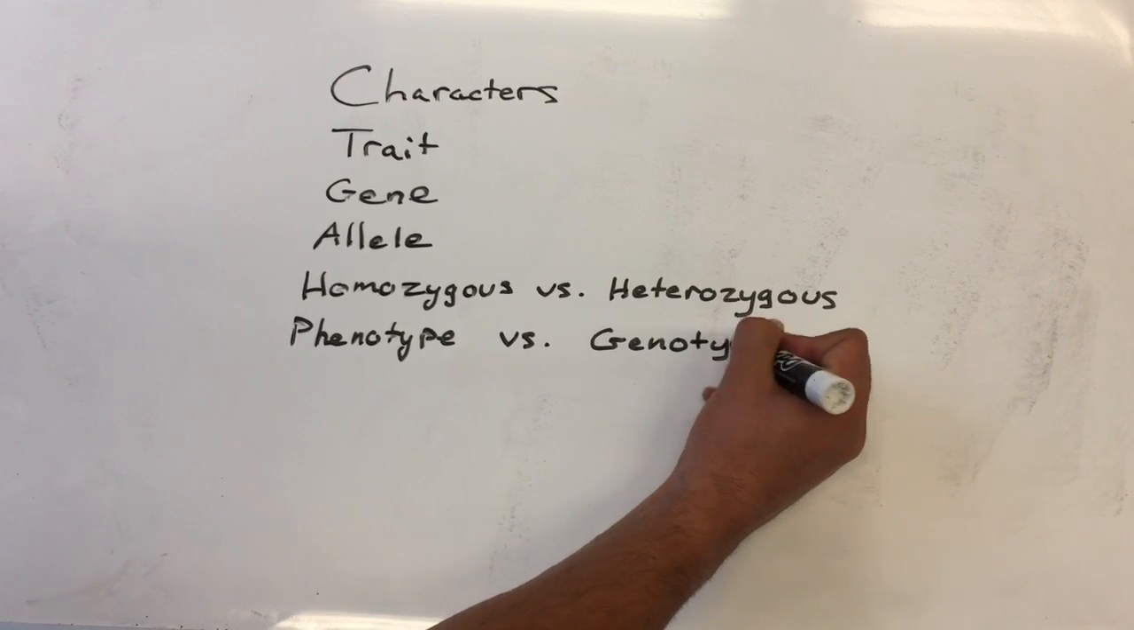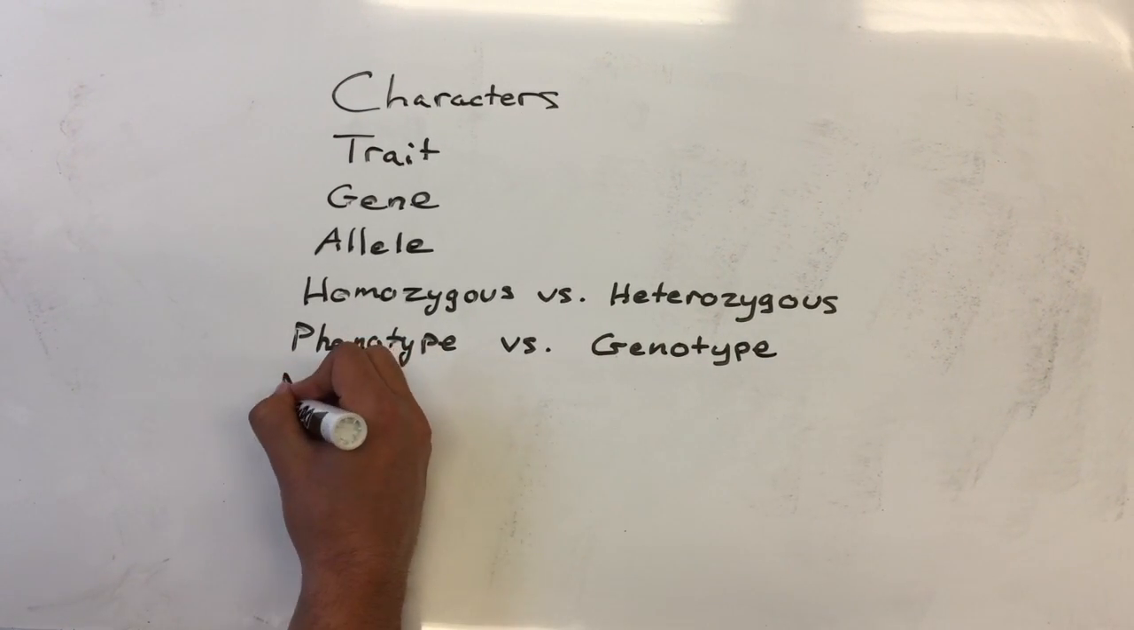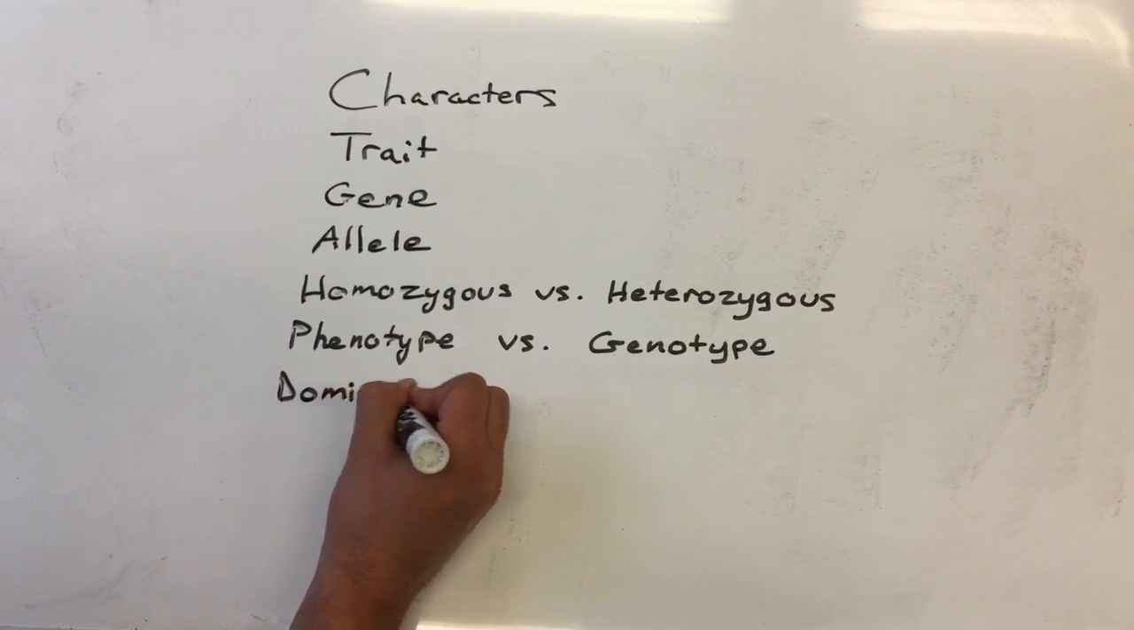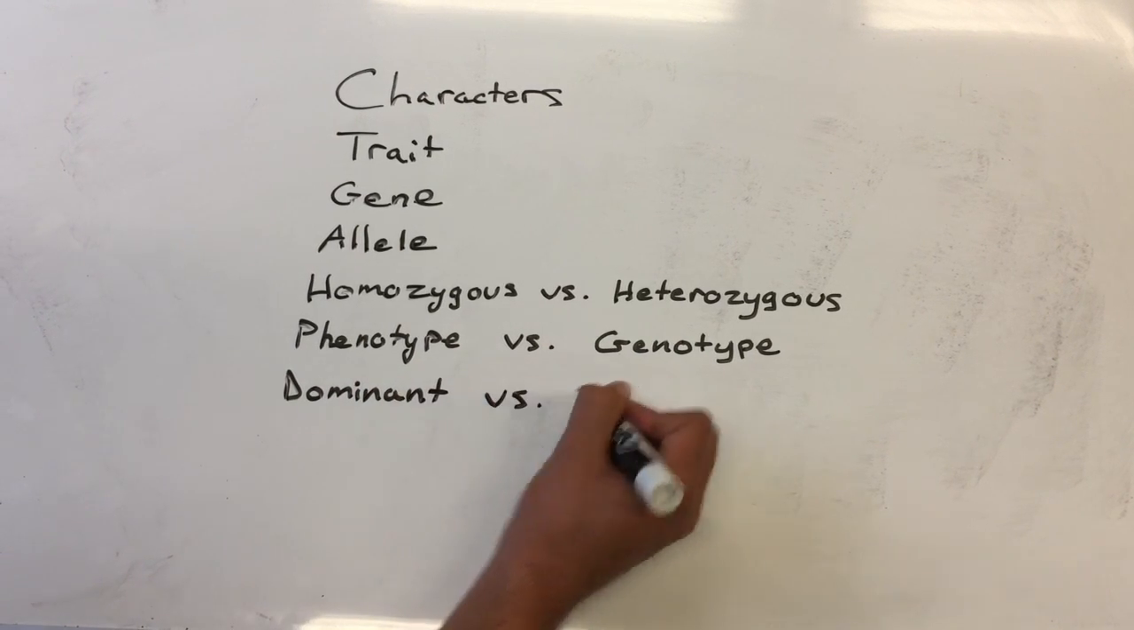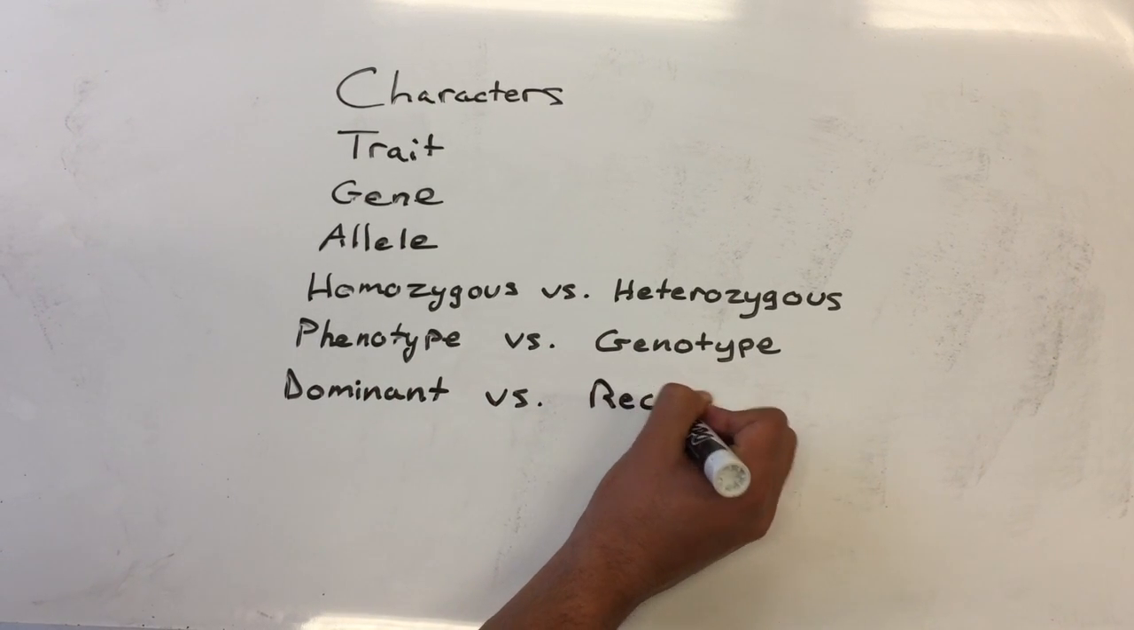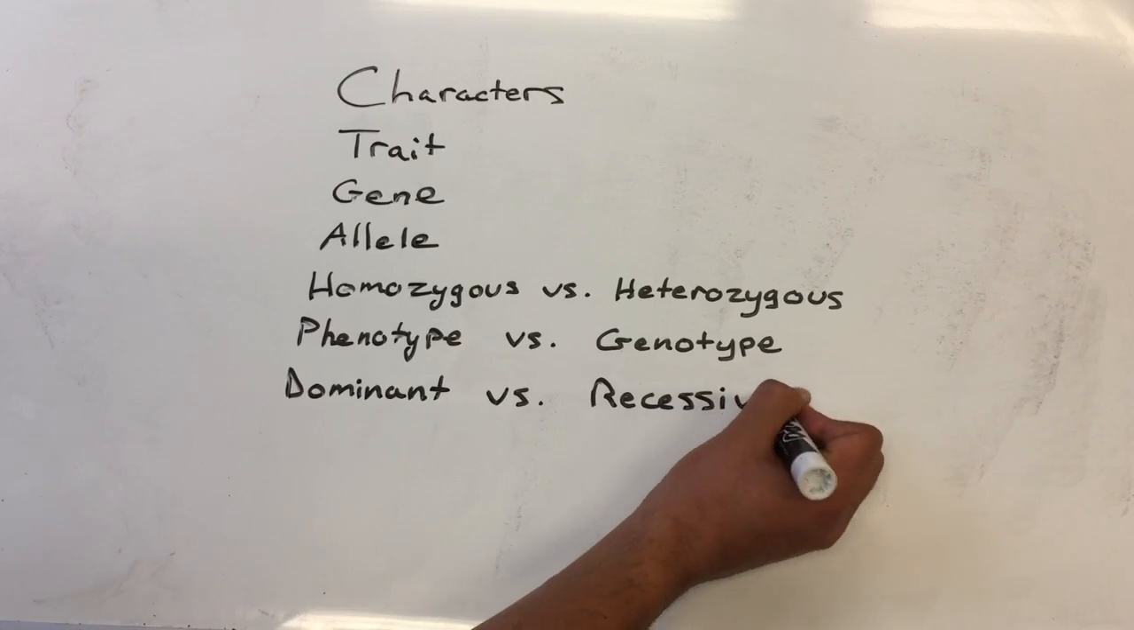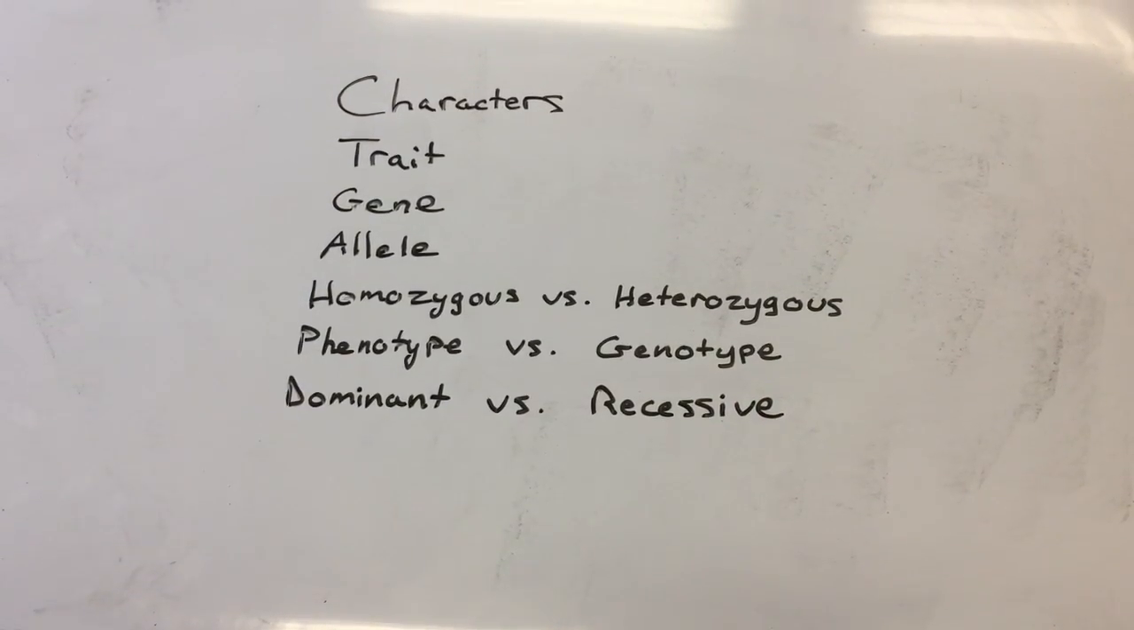A phenotype is the visual characteristics of an organism that are the result of the expression of its genes. A genotype is the genetic composition of the organism. A dominant trait is a trait that is the displayed trait. A recessive trait is a trait that is not expressed in the presence of a dominant trait.